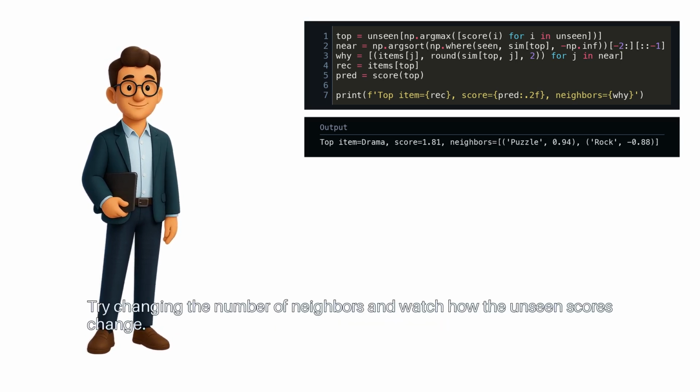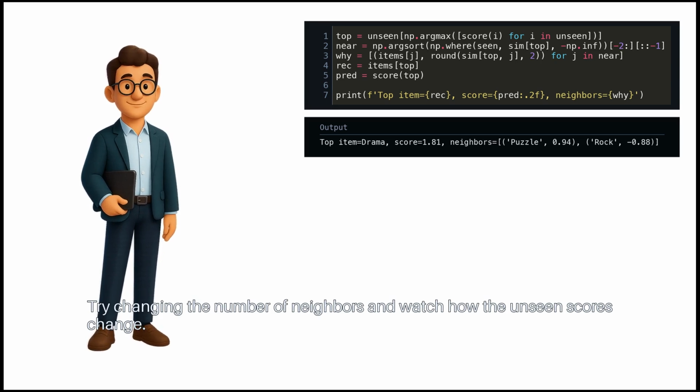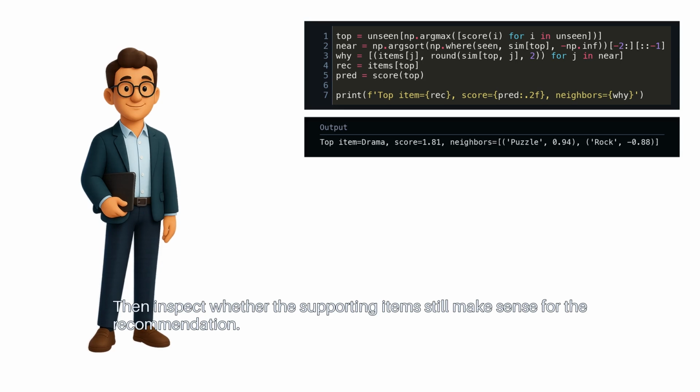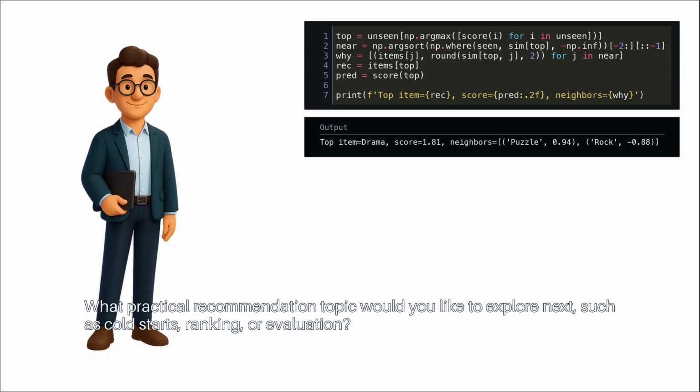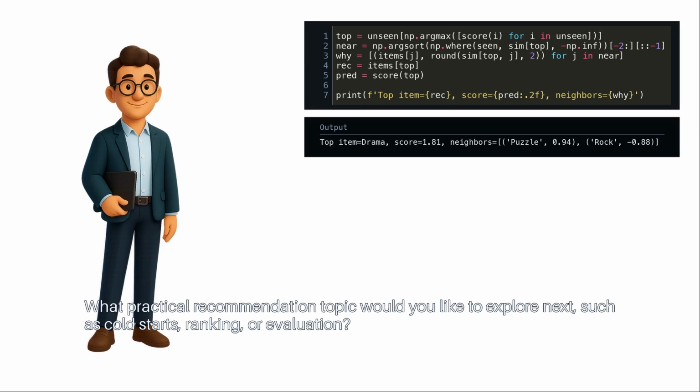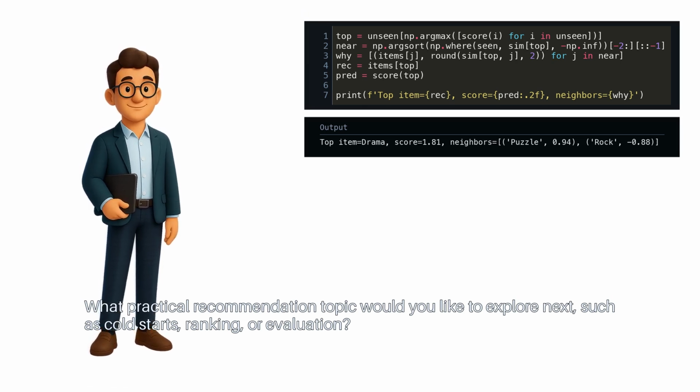Try changing the number of neighbors and watch how the unseen scores change. Then, inspect whether the supporting items still make sense for the recommendation. What practical recommendation topic would you like to explore next, such as cold starts, ranking, or evaluation?